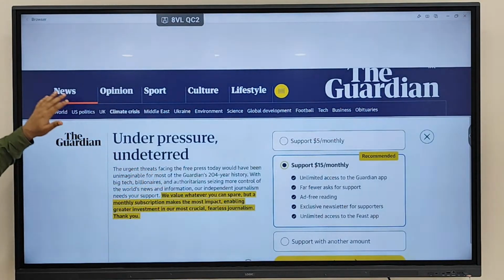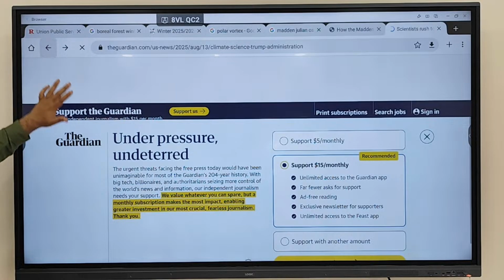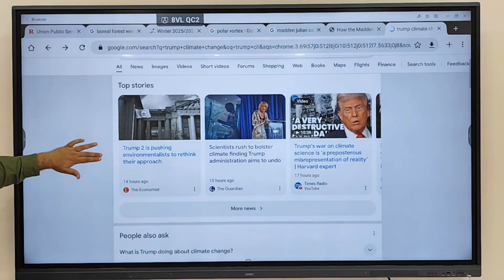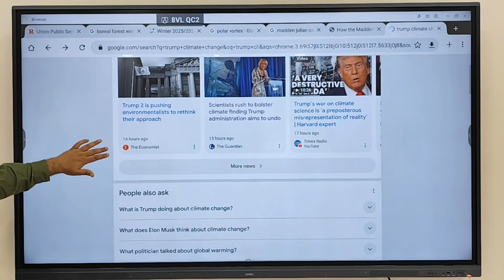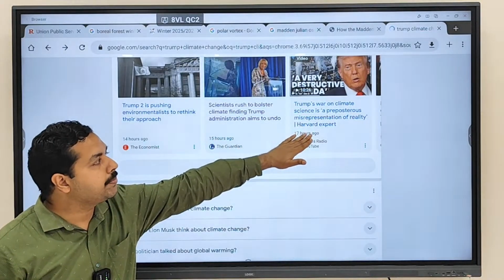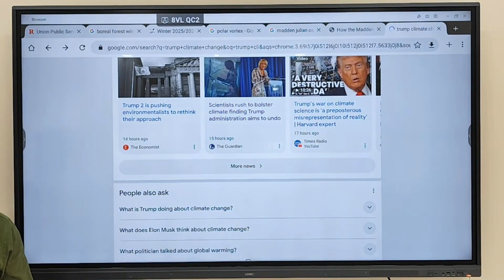Whatever scientists are saying, Trump is not agreeing. Trump's war on climate science. Trump is not agreeing that climate change is happening. Why is he not agreeing?